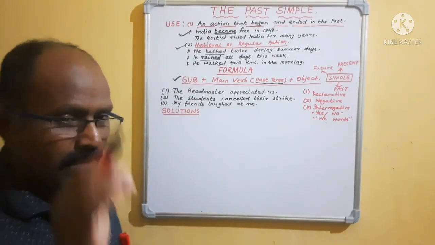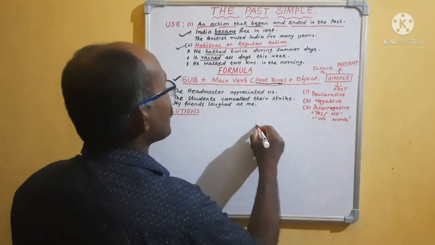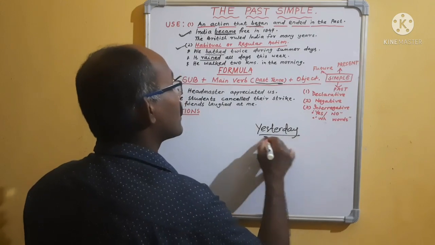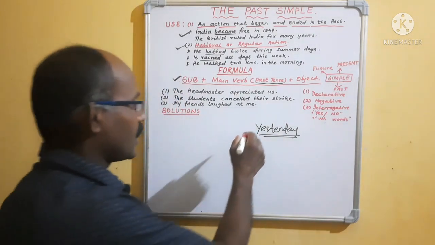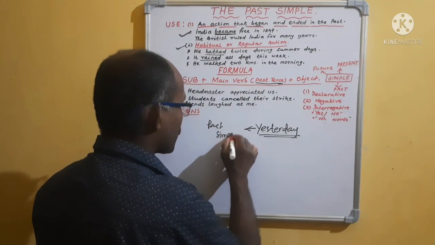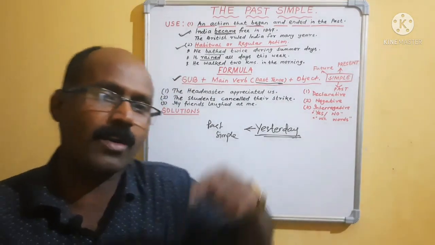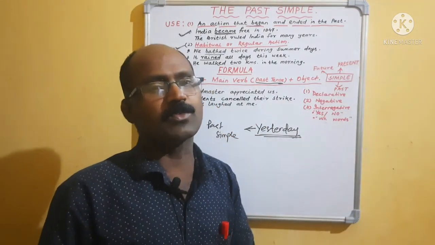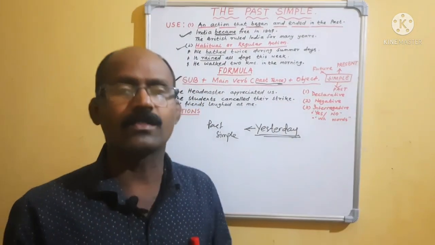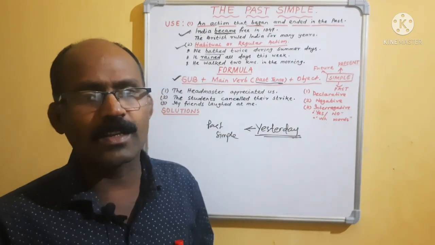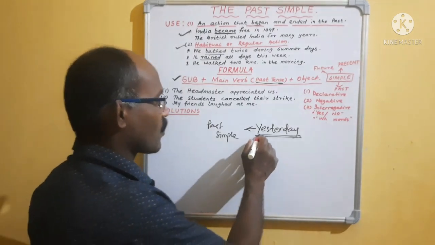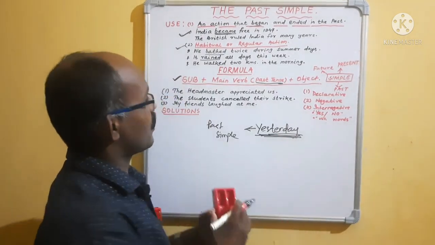And also, my dear students, remember, please remember, yesterday always takes past simple. But sometimes we are using yesterday but forgetting to use the past simple. Sometimes we are using the past progressive. "We were eating yesterday." That's wrong. We ate yesterday. We played yesterday. We visited our friend's home yesterday. Okay, yesterday always takes what? Always takes past simple.